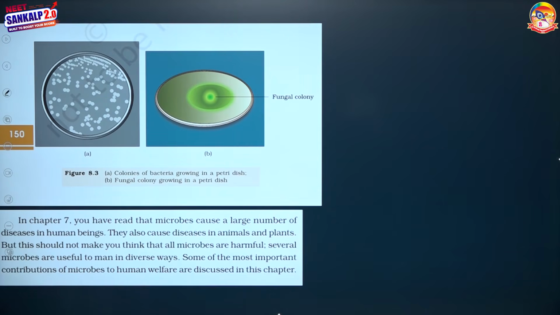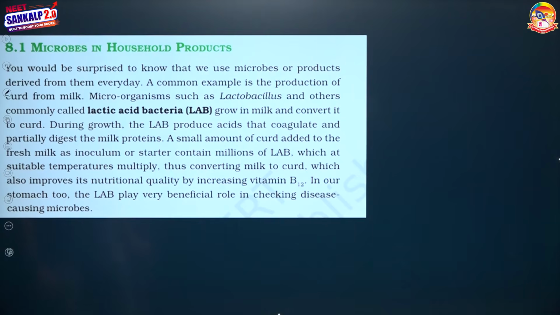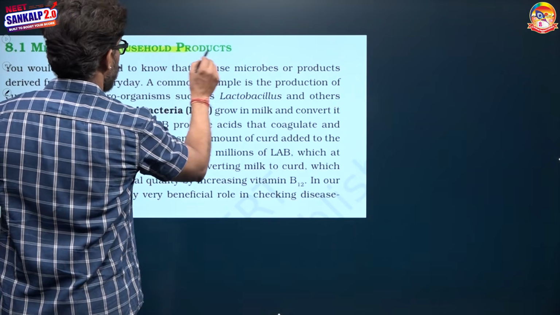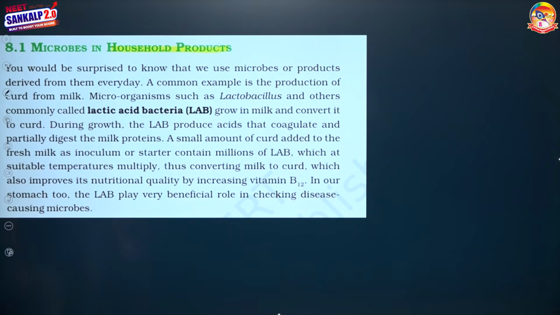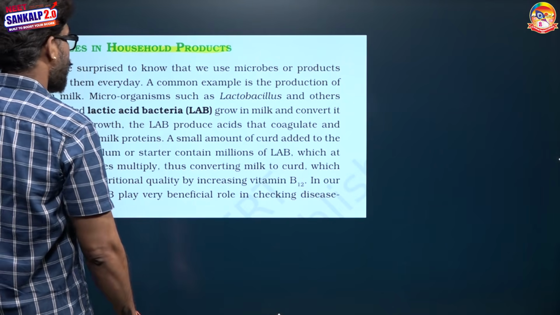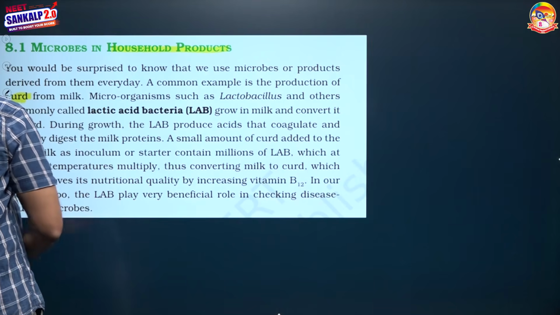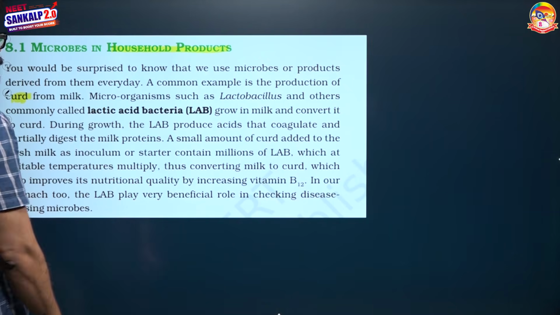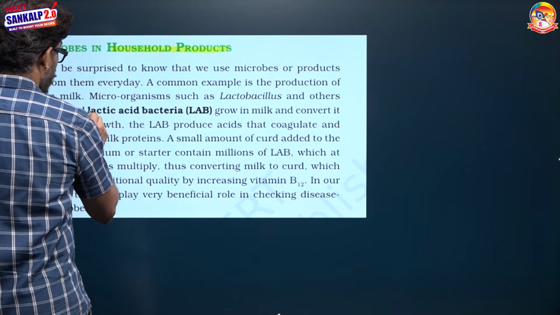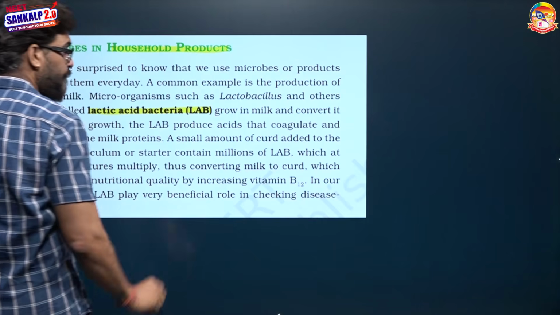In this chapter the contribution of the bacteria is given. Microbes for household products. First is curd. Curd formation is facilitated by lactic acid bacteria.